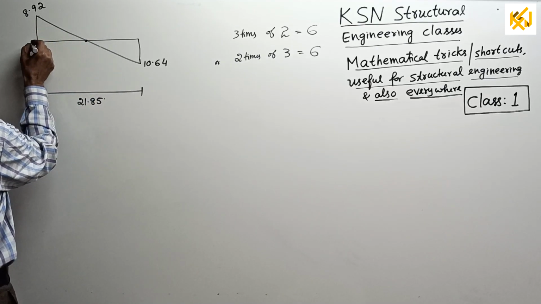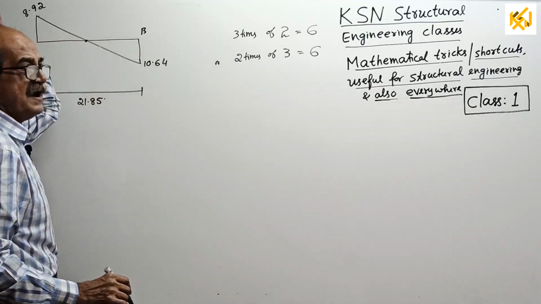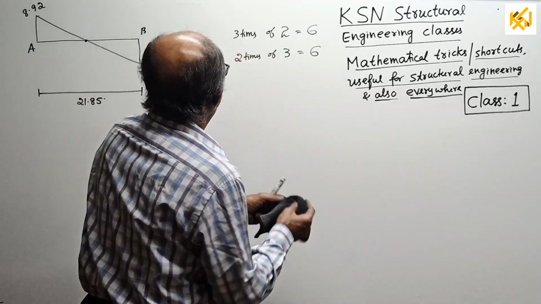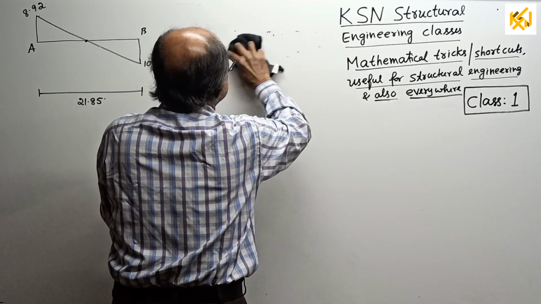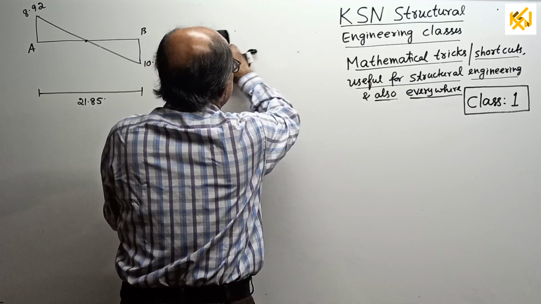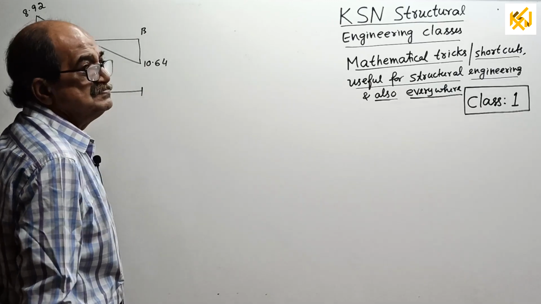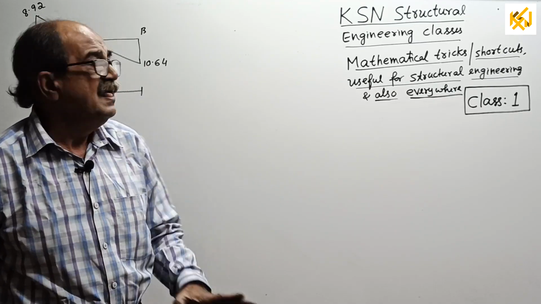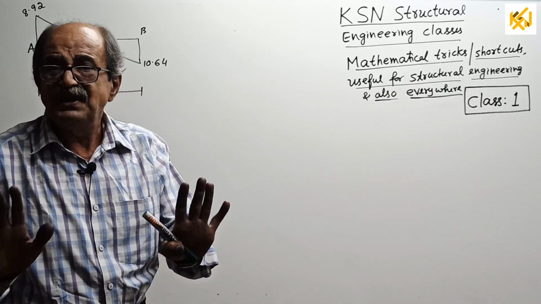See, I will take this as A, this as B. Now, this is to be located. First of all, the 2 and 3 are not required, I will remove it. They are not there. Already told about it. Now, how to locate it? I will first tell the principle. That is, our trick starts now.